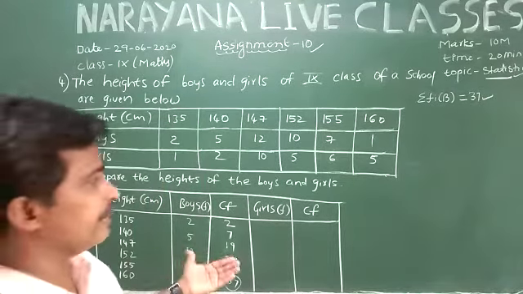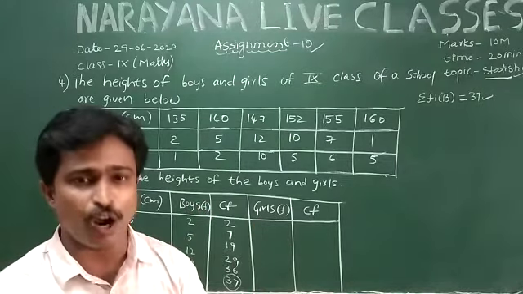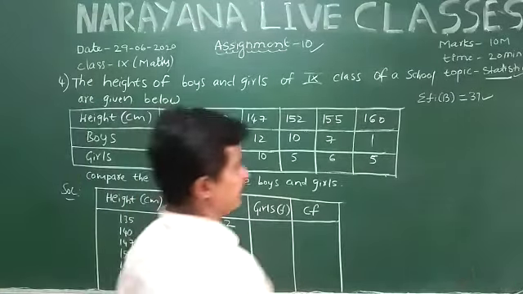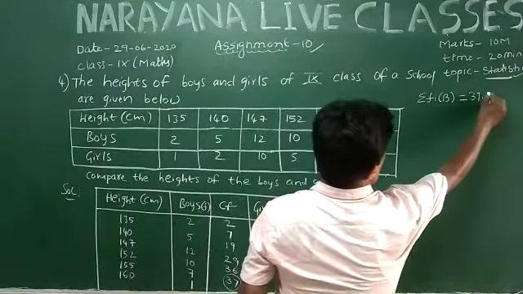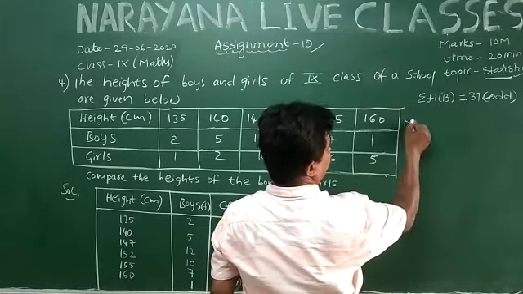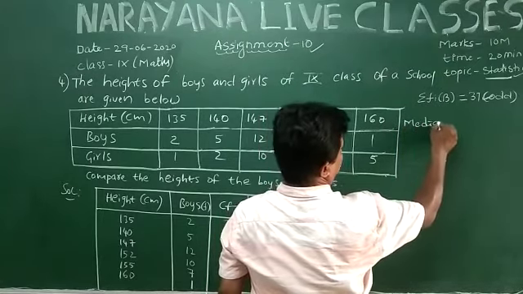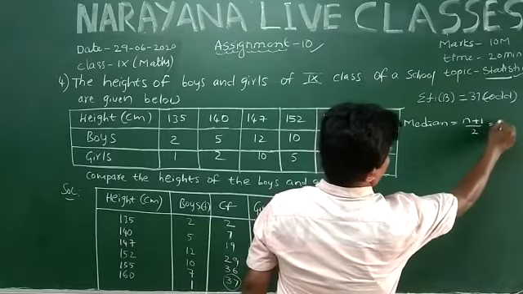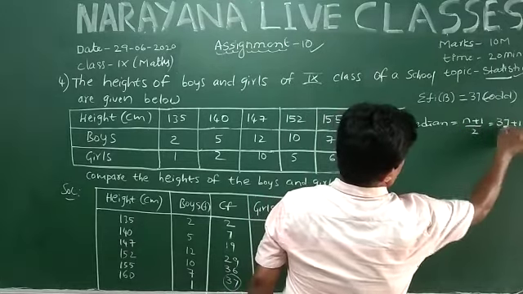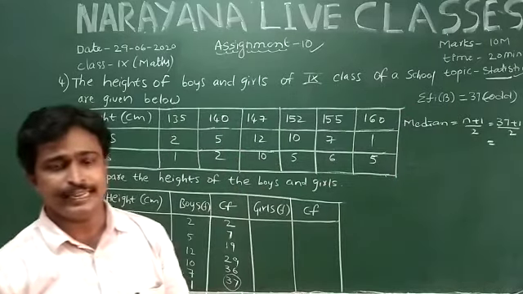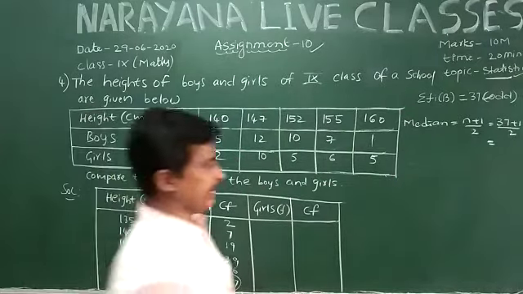If we find the median, if n is odd, then the median is equal to the (n plus 1) by 2th observation. Therefore, median is equal to (n plus 1) by 2, that is equal to (37 plus 1) by 2. 37 plus 1 equal to 38. 38 by 2 is 19.